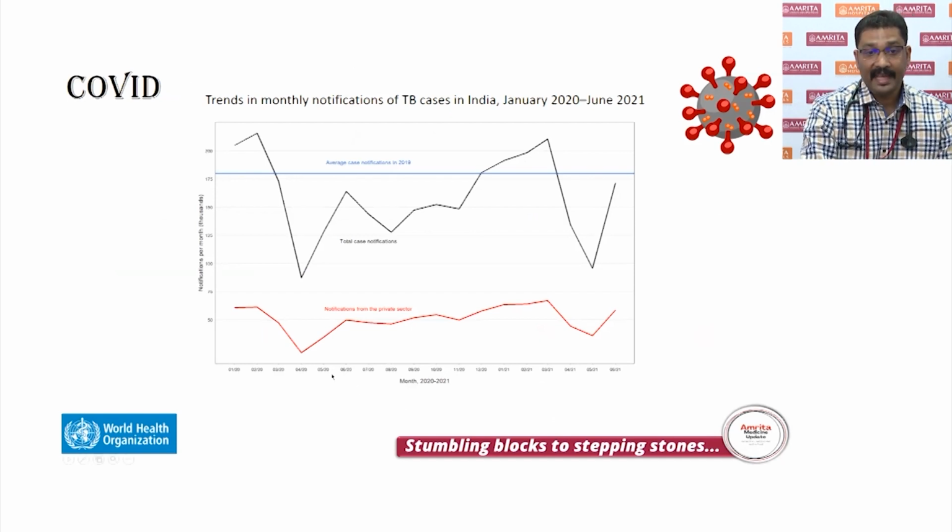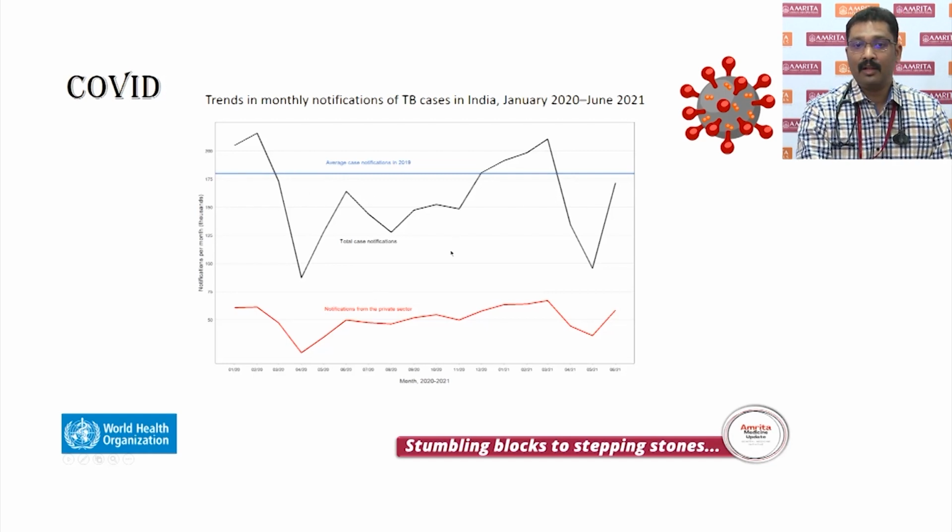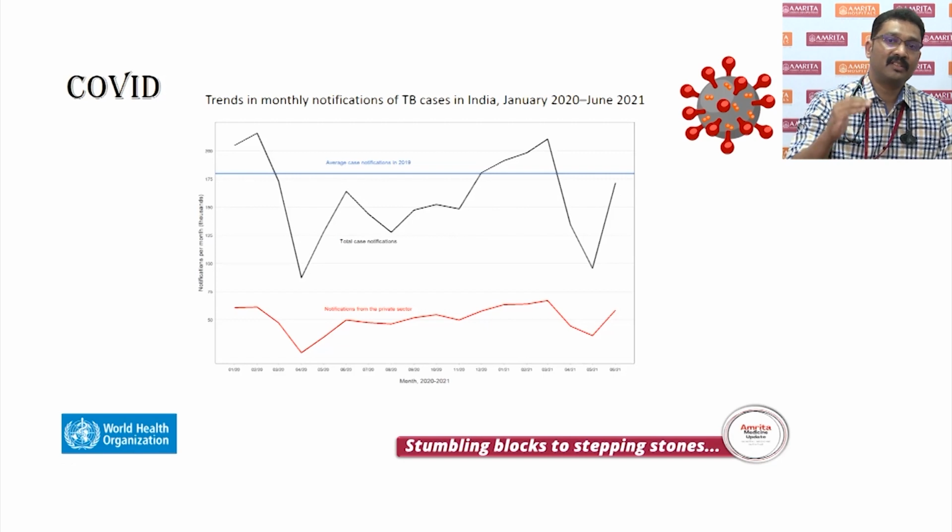But when you look at the dates, it is very clear that whenever a wave has occurred, probably because of the lockdown and other things, there is significantly decreased notification, both in the private sector as well as the total notifications. This is in comparison to this blue line, which is the 2019 notifications. But as soon as the lockdown has come down, you can see the increase. And again, at the other spike, the notification has come down. So it is not because of better masking. It is because of probable lockdown and the waves, which caused people not to report, and the notification came down.